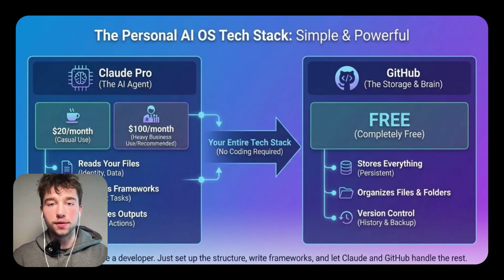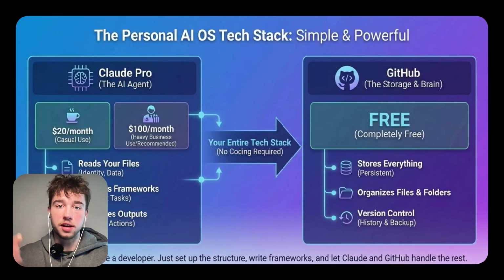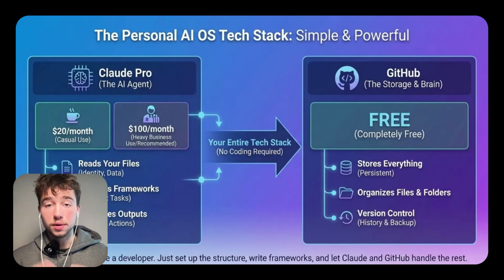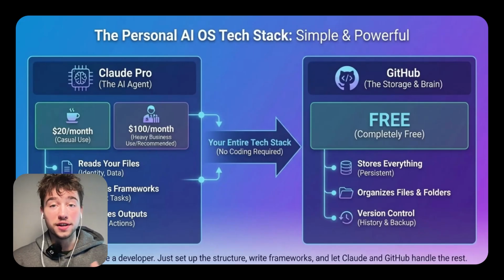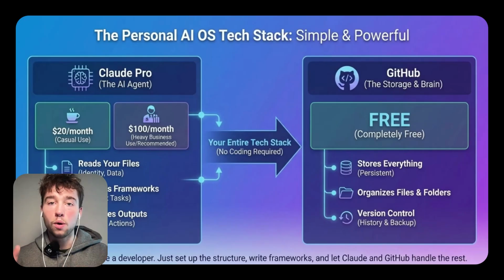So what tools are you going to need for this? The entire system runs on Claude and GitHub. That's it. So you're going to need a Claude Pro subscription, which is $20 a month. It's just like a ChatGPT subscription. You can go to $100 a month if you're using it pretty consistently once you scale into bigger tasks that this AI is going to go through, so you can get more usage. And then GitHub, it's completely free. That's your entire tech stack. Claude is the agent in this situation. It can read your files, execute on frameworks, and save and store outputs. GitHub is where everything gets stored. Your identity files, your frameworks, your outputs, and it keeps it all organized and version controlled for simple backend management.